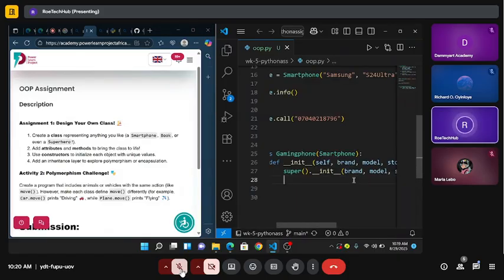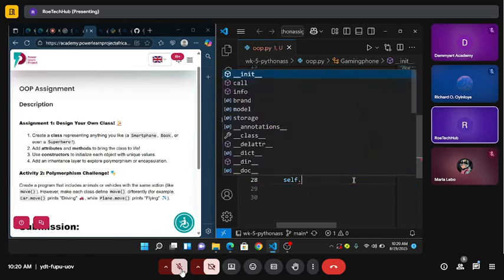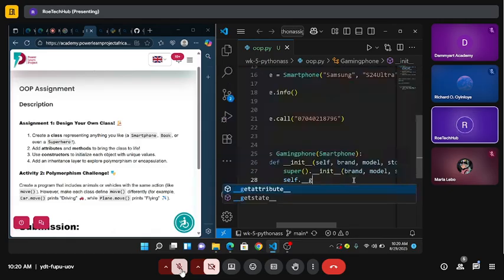All right, so now I can just say something very simple: self._gpu_power equals gpu_power.